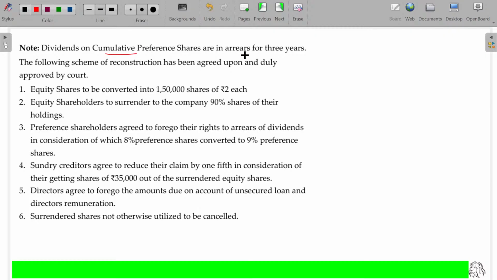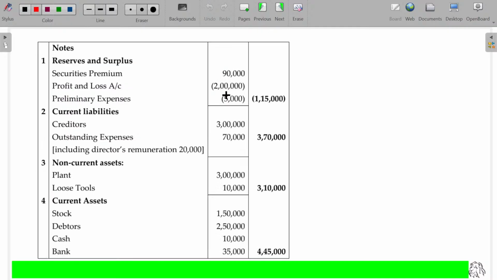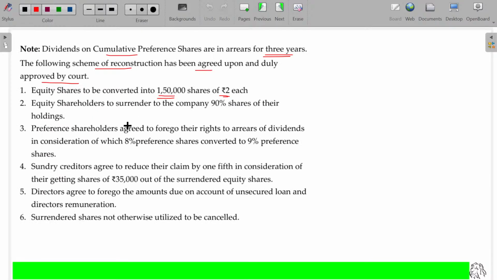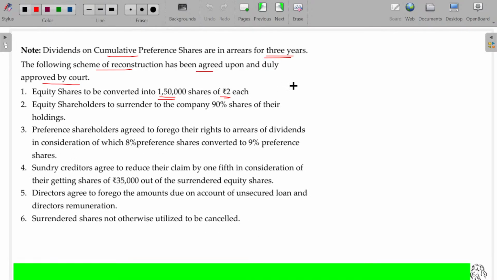Dividends on cumulative preference shares are in arrears for 3 years. The following scheme of reconstruction has been agreed upon and duly approved by the court. Equity shares to be converted into 1.5 lakh shares of 2 rupees each. So what happens here? 30,000 shares of 10 rupees are converted into 2 rupees shares, 1.5 lakhs of them. By the time, the value is also the same. Okay, it's only a stock split. 10 rupees equity share capital account debit to 2 rupees equity share capital. The value remains 3 lakhs.